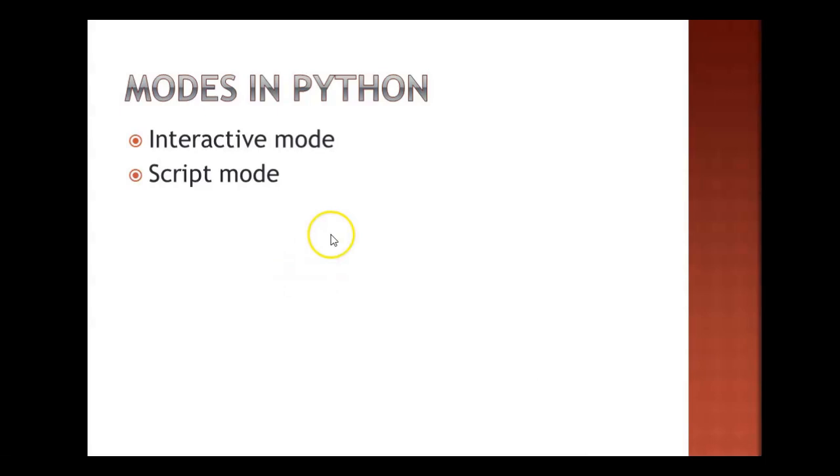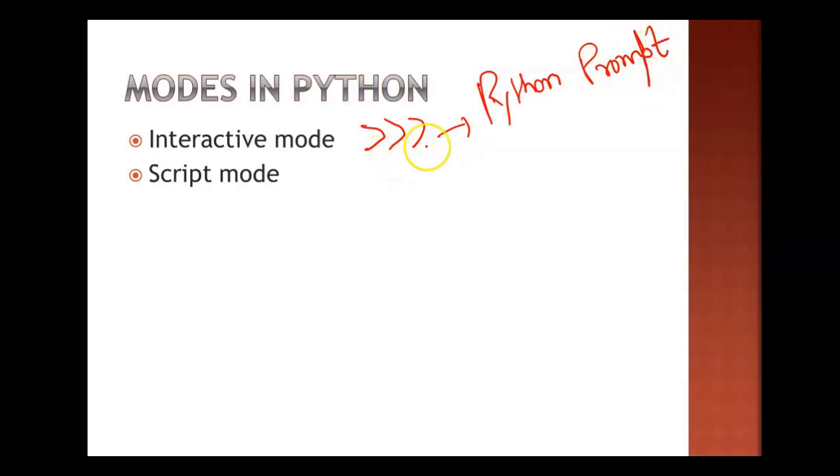Here also the same thing is given. We have the interactive mode, the mode in which the Python prompt appears. And which one is the Python prompt? Those three arrows together. Whatever you write here will give you the output directly.